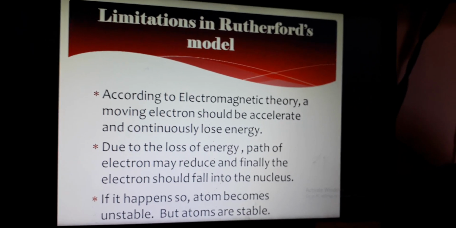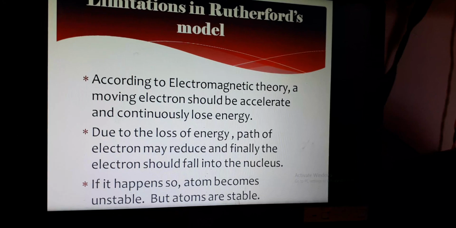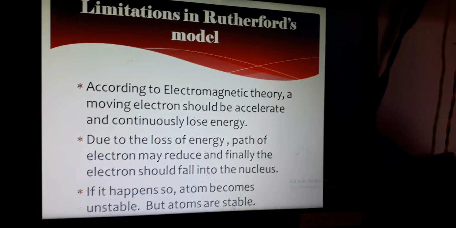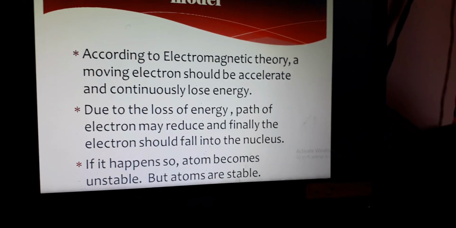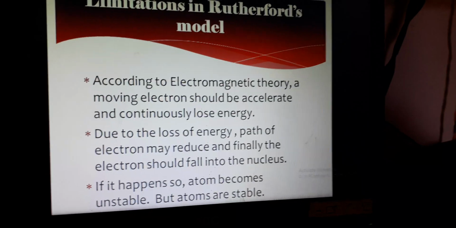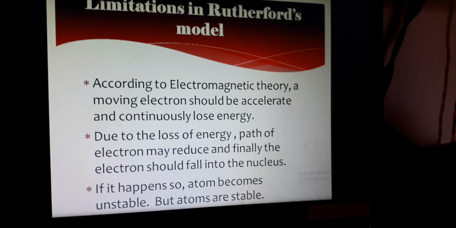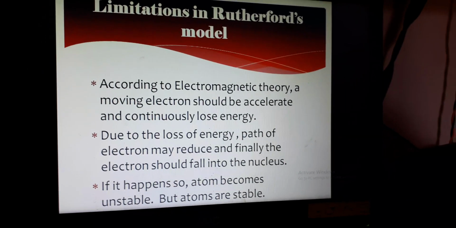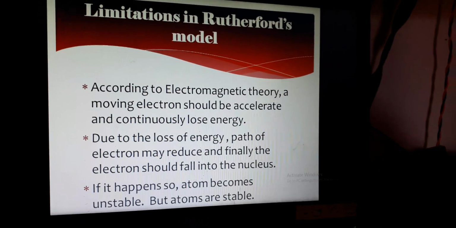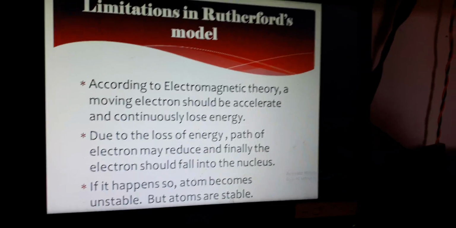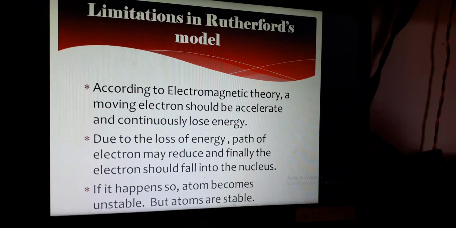What are the limitations of the Rutherford model? In electromagnetic theory, a moving electron should accelerate and continuously lose energy. Due to the loss of energy, the path of the electron may reduce and finally the electron should fall into the nucleus. If it happens, the atom becomes unstable, but atoms are stable. So that's why the Rutherford model failed to explain the stability of an atom.